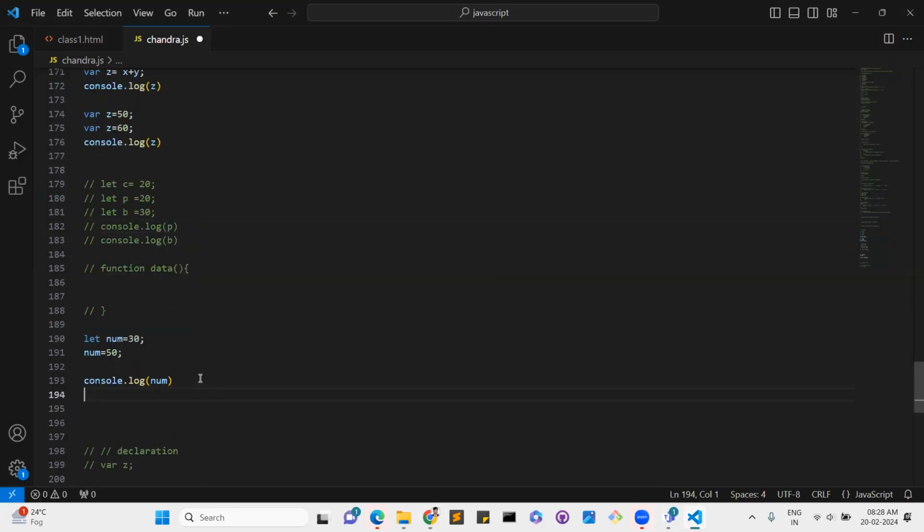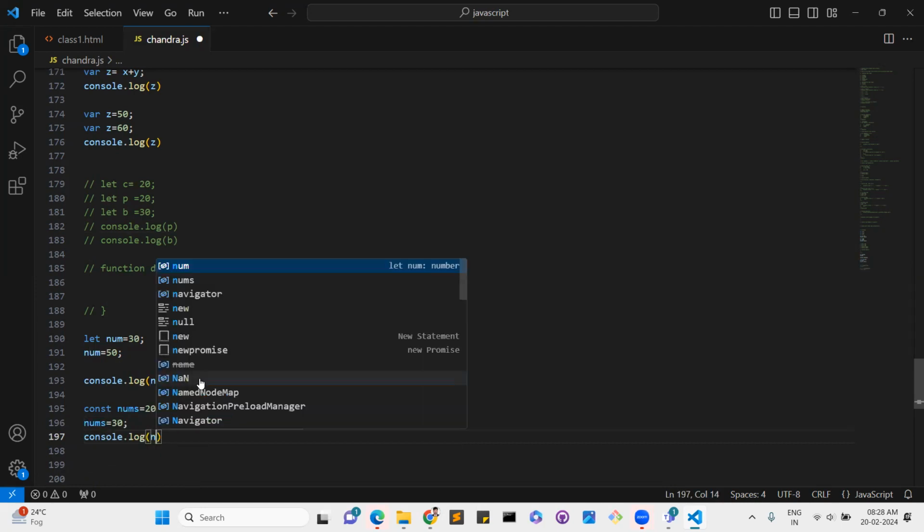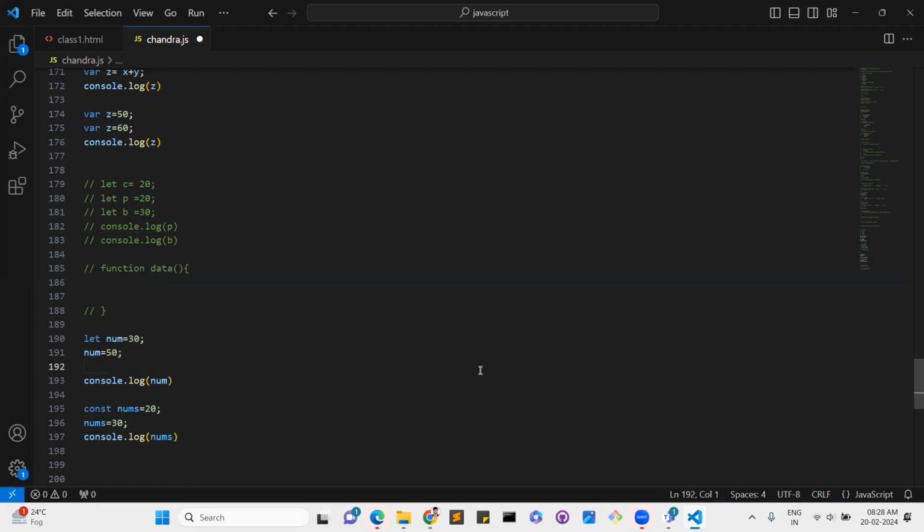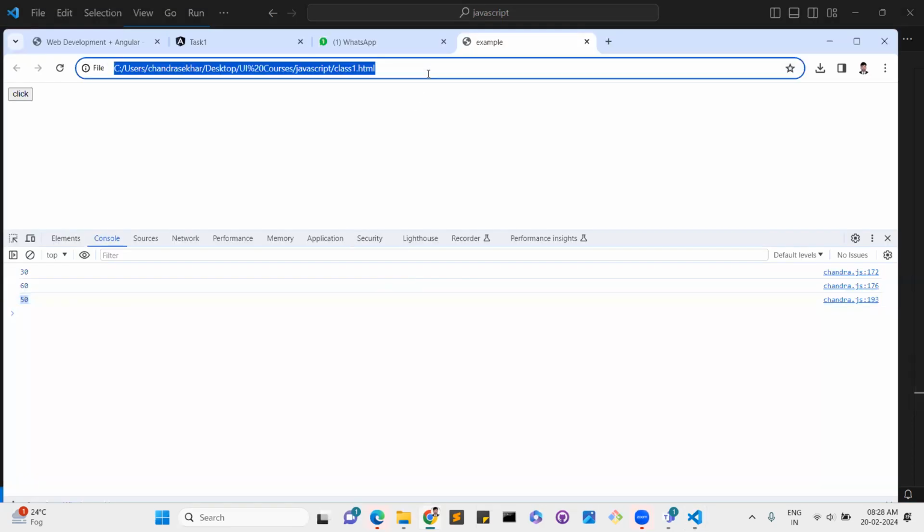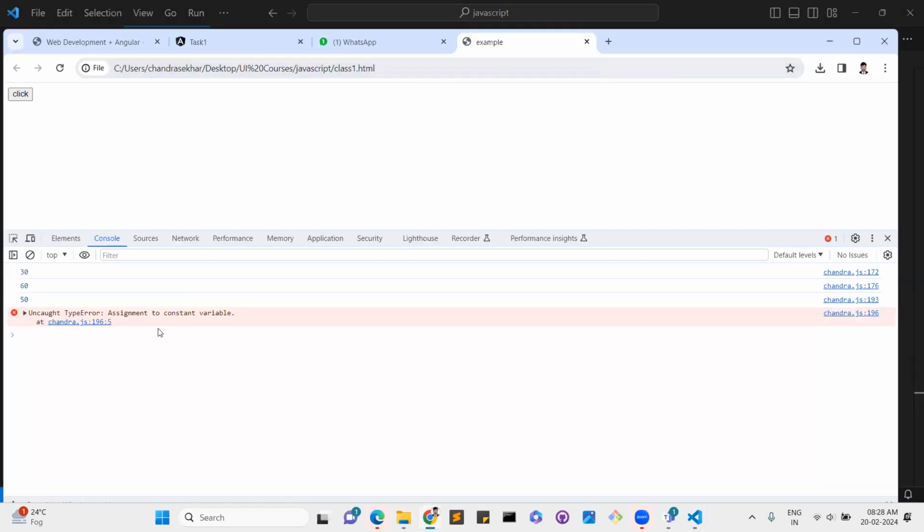But when we use const, it will not work. It will show an error: assignment to constant variable, TypeError.